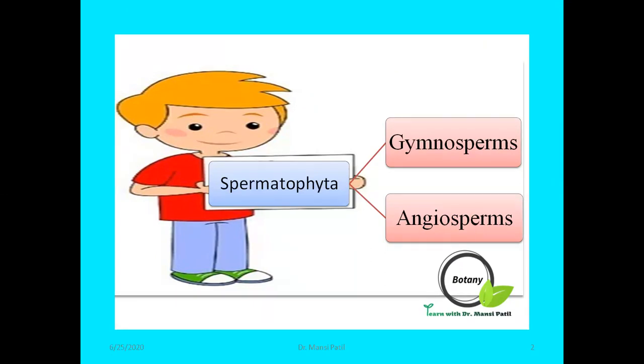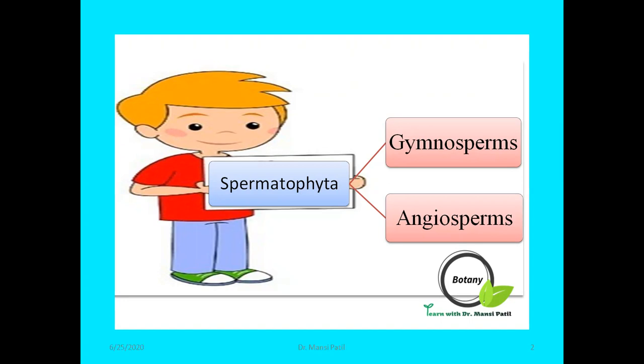The word gymnosperm is made up of two different words, gymnos and sperma. Gymno means naked and sperma means seeds. In this group, ovules are naked or completely exposed.